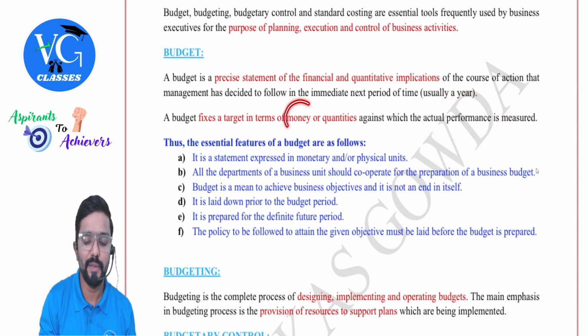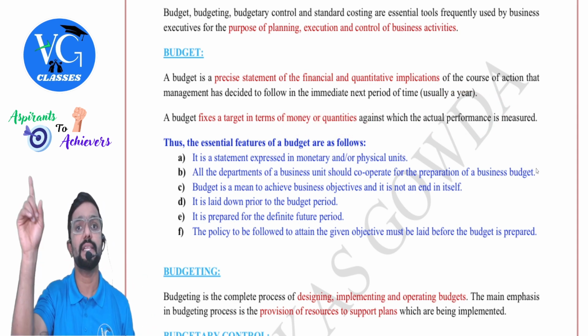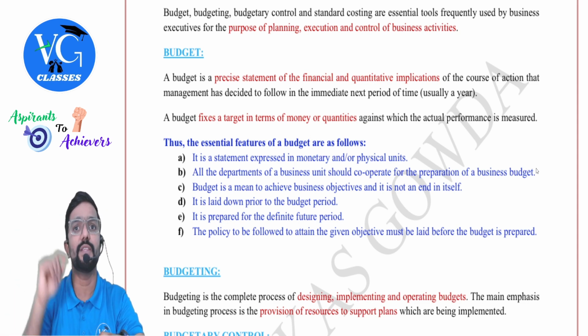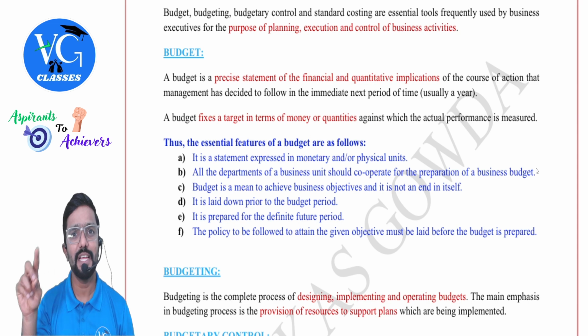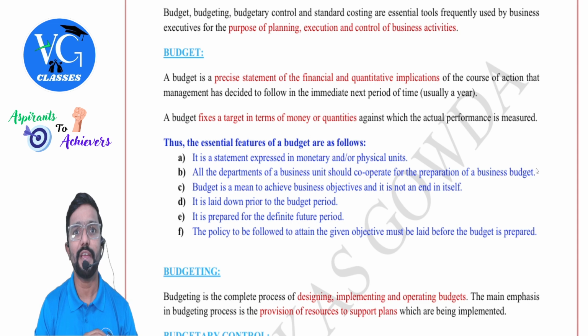Now, sir, can a budget be in terms of money as well as quantities? Yes. For example, sales. I fixed how many units to be sold? 1,50,000 units. This will generate sales of, assume, 50 lakh. So did I fix it in both ways? Sales in rupees 50 lakh, sales in units 1,50,000. Same way, sir, how many units should I produce? Assume considering opening stock, closing stock and all, I am supposed to produce 1,60,000 units.